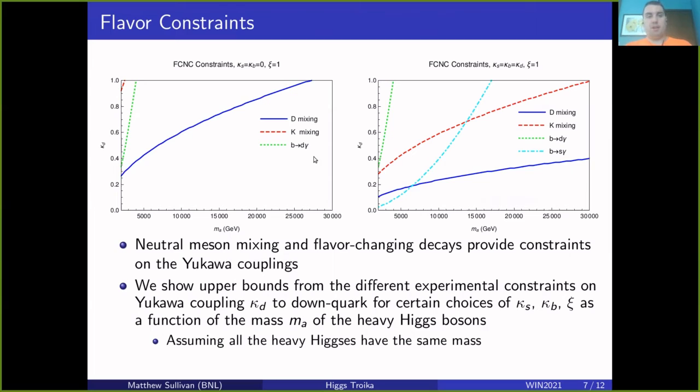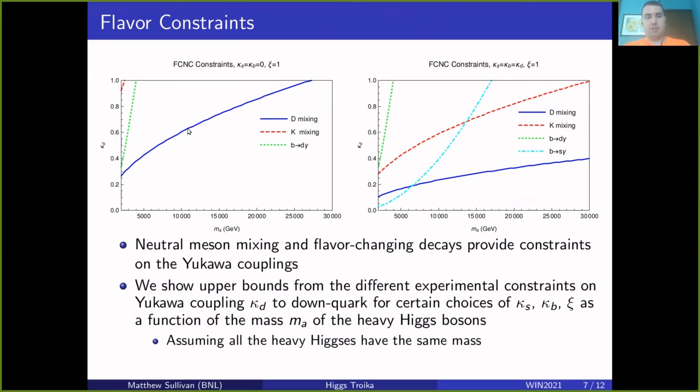So we have some plots here. We're choosing this C, this proportionality for the up-type quark coupling, to be 1 for these plots. On the left, we're setting kappa S and kappa B, the strange and bottom couplings, to 0. On the right, we're setting these to be equal to kappa D. And we have the upper limits from various observations here. The blue solid line in particular is the strongest. This comes from D meson mixing.